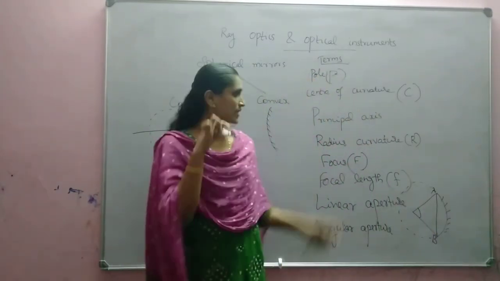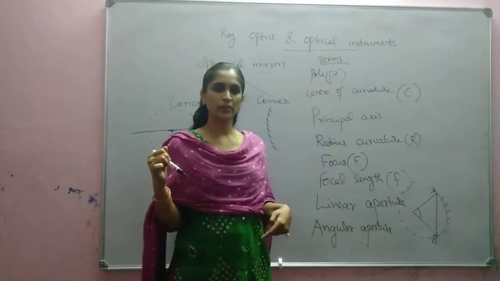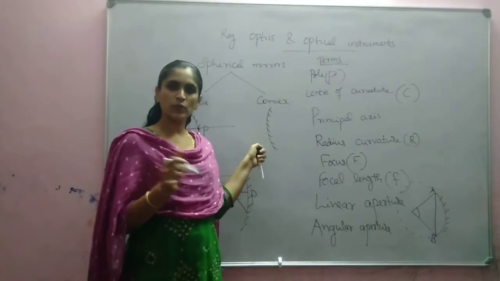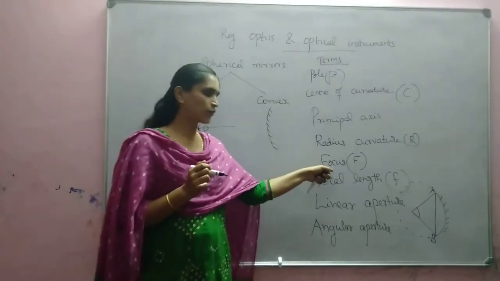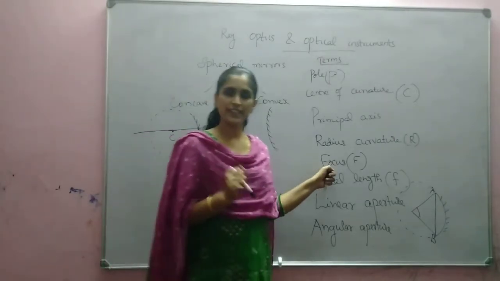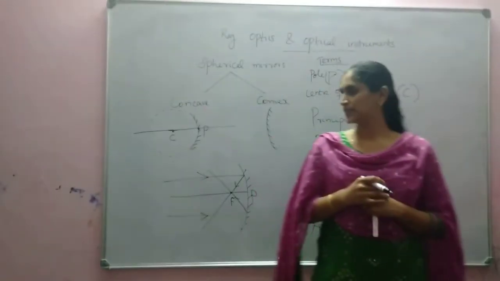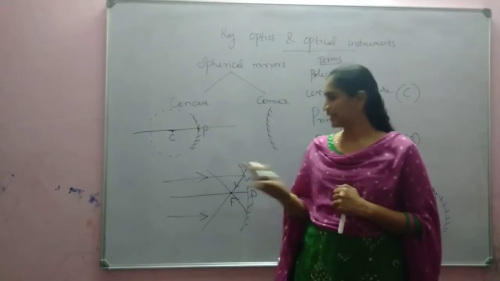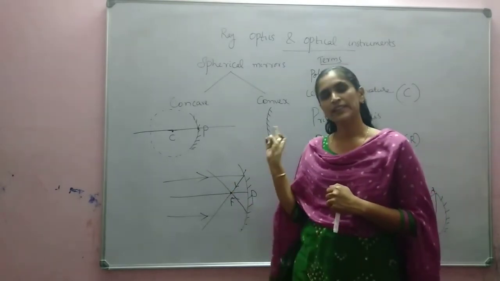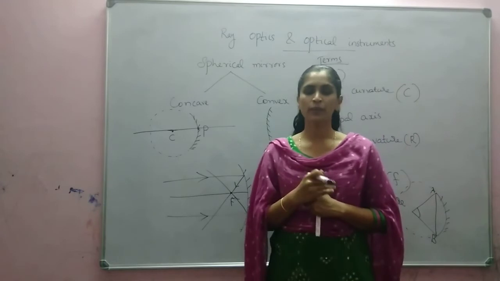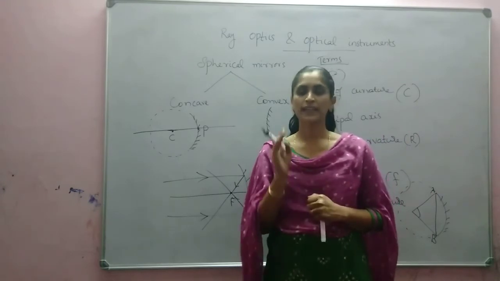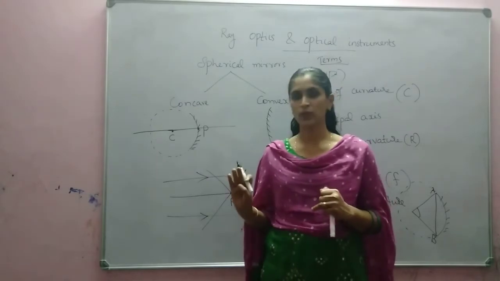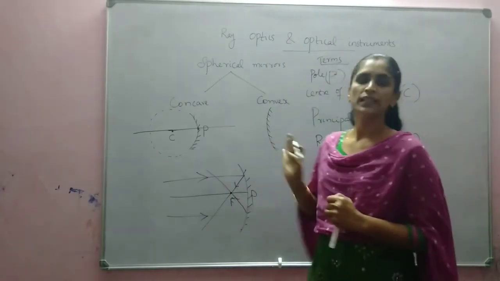Okay. So these are the terms related to spherical mirrors, and all these terms are applicable for convex mirror also, but only one difference is that in the case of focus, we will define it in such a way that rays parallel to the principal axis after reflection appear to come from focus. Here the rays are actually meeting, there we will say that they appear to come from a point on the principal axis, and that point is known as focus. That's the only difference between concave and convex mirror. The remaining terms are all the same.